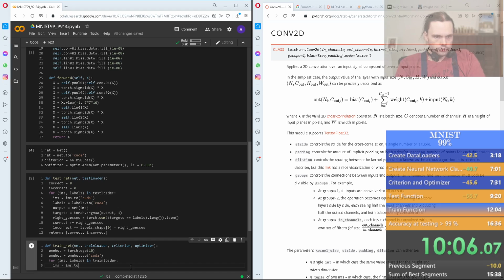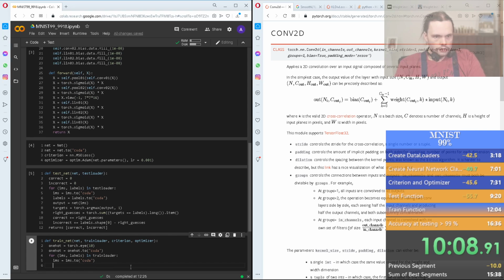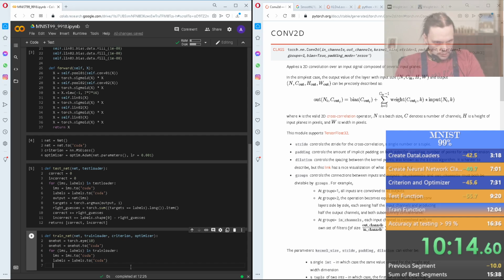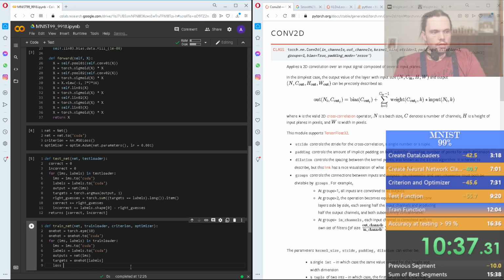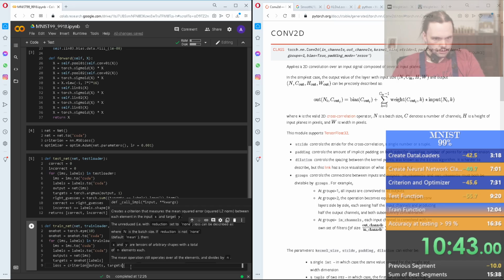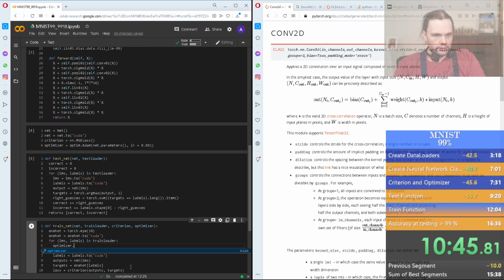ims equals ims.to(CUDA), labels equals labels.to(CUDA), outputs equals net of the ims. Targets is one_hot of labels. Loss is criterion(output, targets). We need to go up here and reset the optimizer.